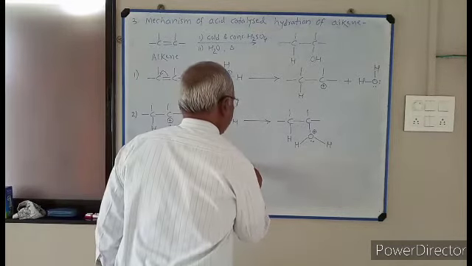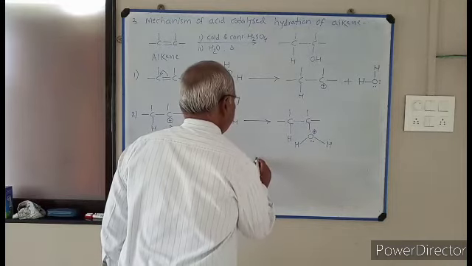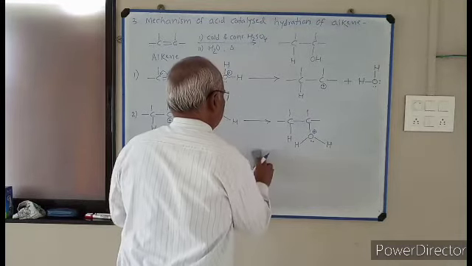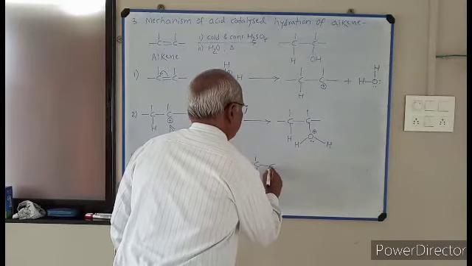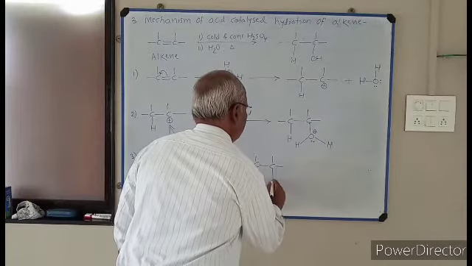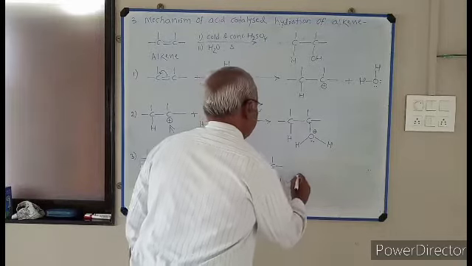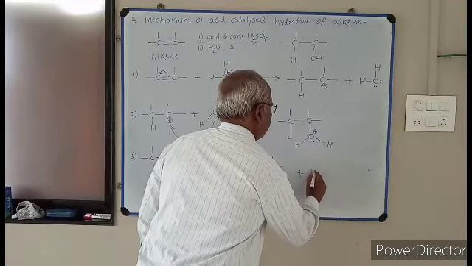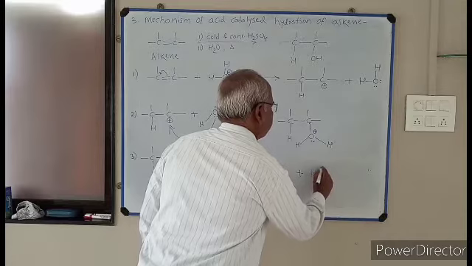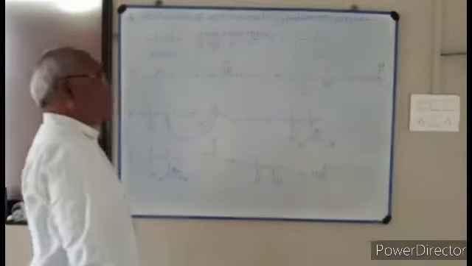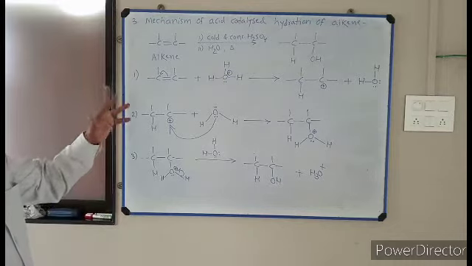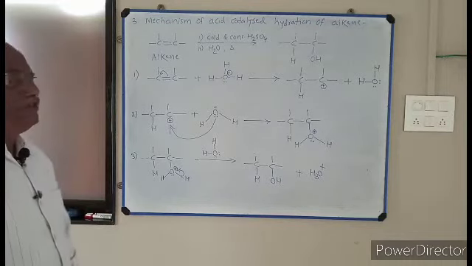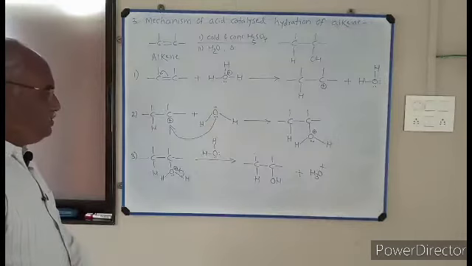The product formed is C, H, OH plus H3O plus. So this is the mechanism of acid catalyzed hydration of alkene.